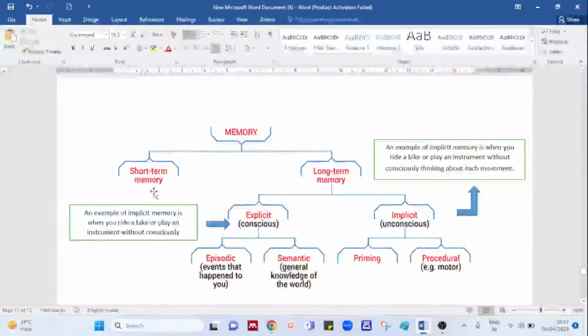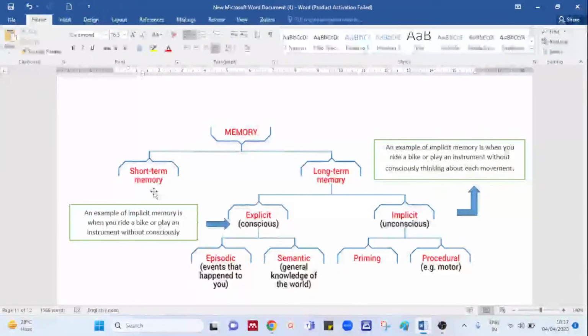Okay, short-term memory is for a very short span of time. Long-term memory has a further division as explicit memory. Explicit memory is divided into episodic and semantic memory, and implicit memory is divided into priming and procedural memory. So we will see all these points one by one. You should know the diagrammatic presentation; notes are there, but let's first understand the diagrammatic presentation.